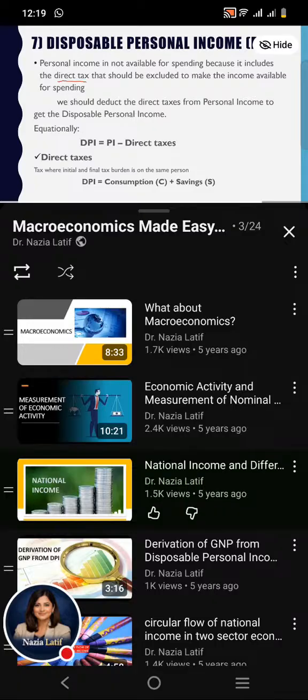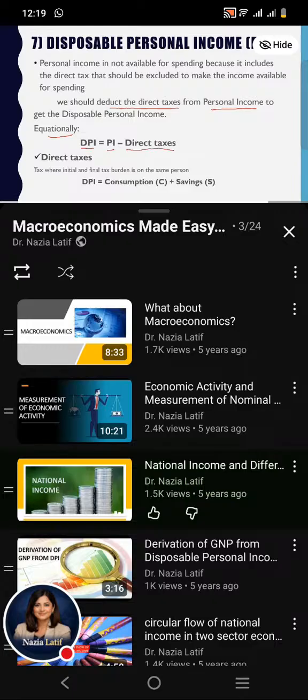So how can we derive the disposable personal income from personal income? In order to derive it, we should deduct or exclude the direct taxes from the personal income. Equationally, disposable personal income is equal to personal income minus direct taxes.